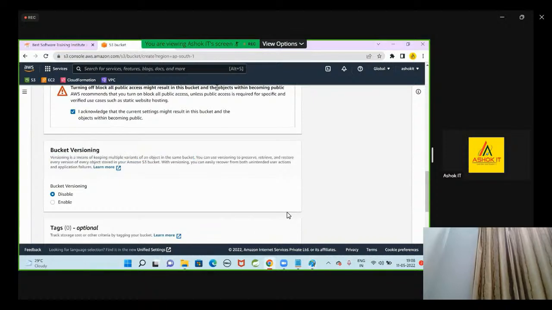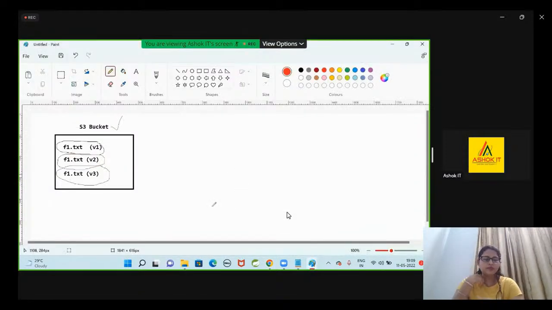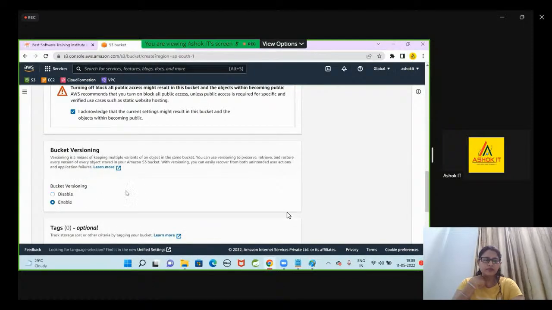Is versioning enabled or disabled by default in S3? In S3, versioning is used to keep multiple variants of the same object in the same bucket. What is the purpose of versioning? We can use versioning to preserve, retrieve, and restore every version of every object stored in an Amazon S3 bucket. With versioning, you can easily recover from both unintended user actions and application failures. If somebody deleted an object in the bucket by mistake, you can restore that object by using versioning. But by default, versioning is disabled in S3. If you want, you can enable it.